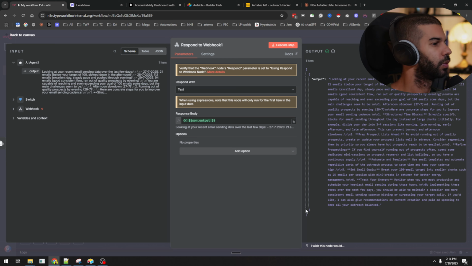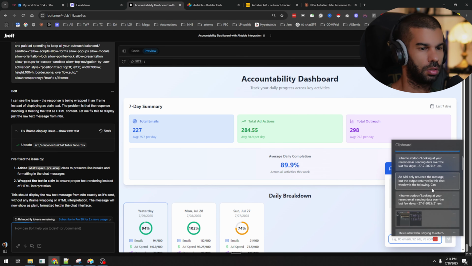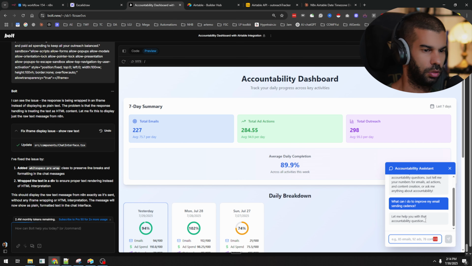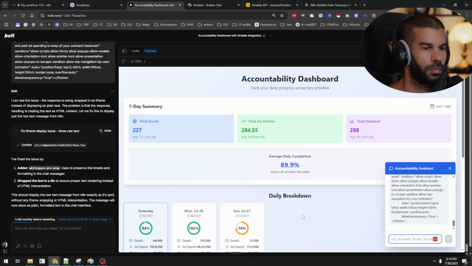Let's see. So execute. Same message. What can I do to improve my email sending cadence? Okay, let's see.